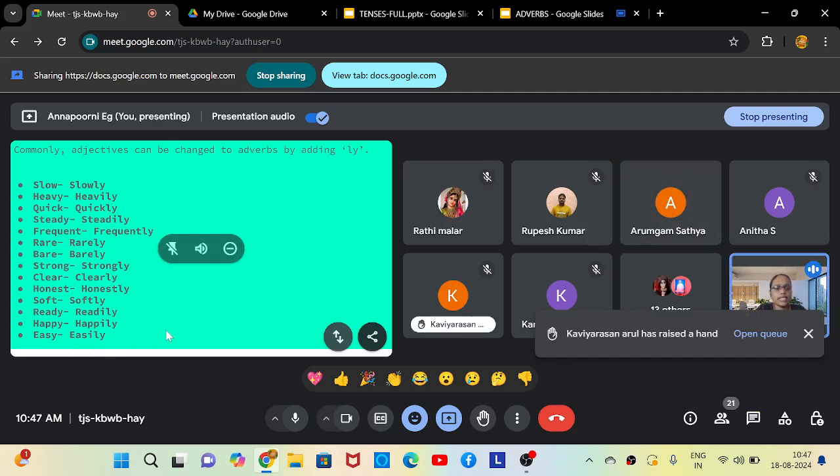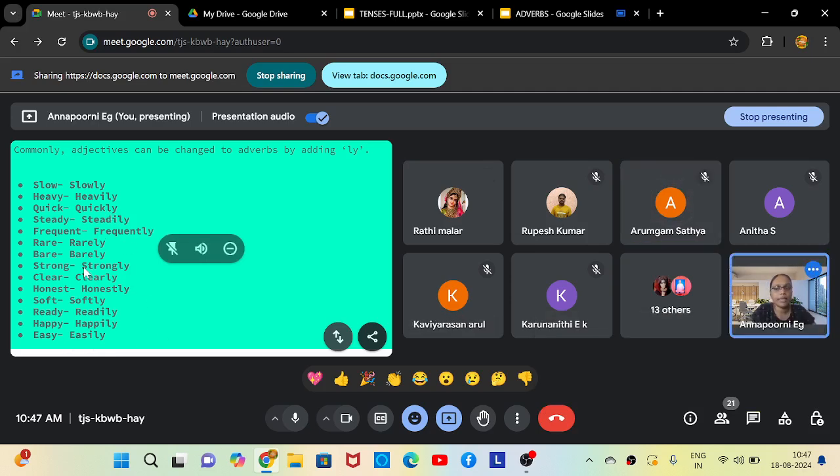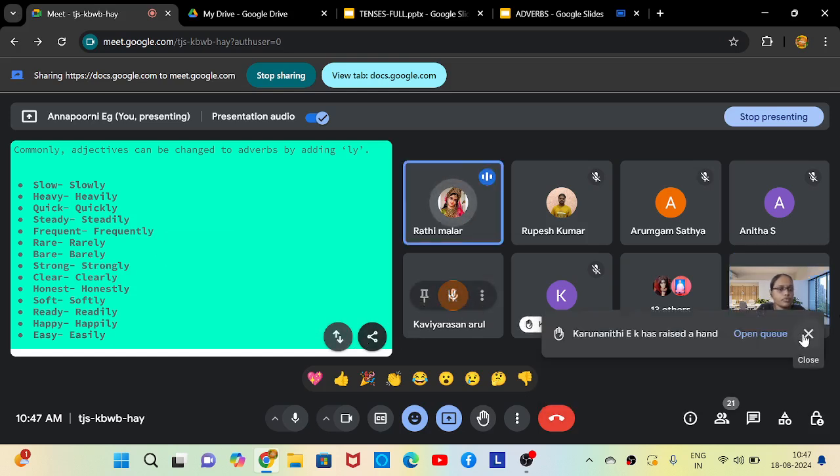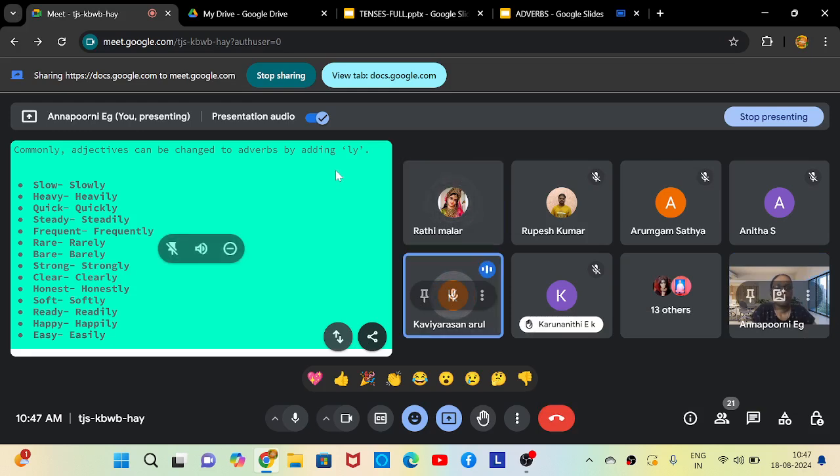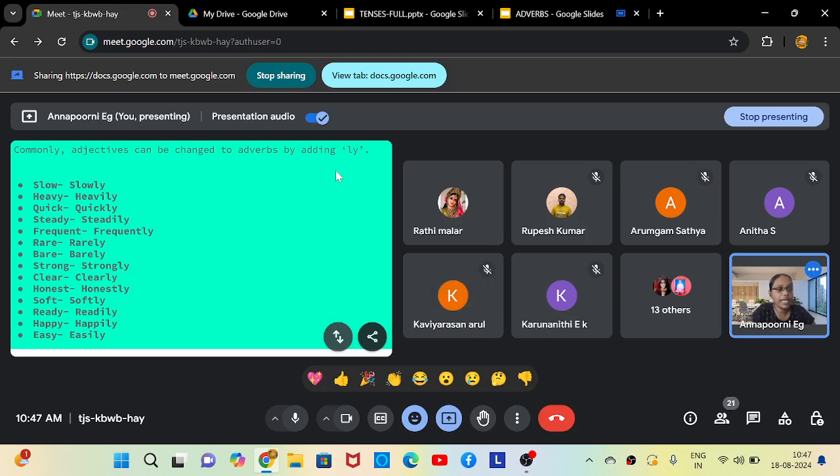So here you can see that some words are barely. Barely means like, I walked with bare foot, meaning walking without slippers. You would have seen people who wear the mala for Sabarimala, right? They will walk without slippers.